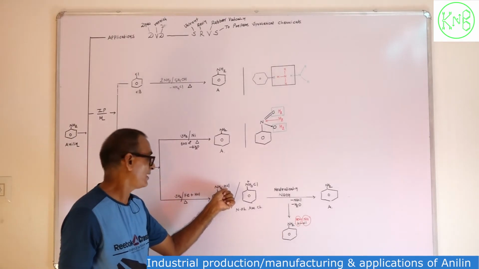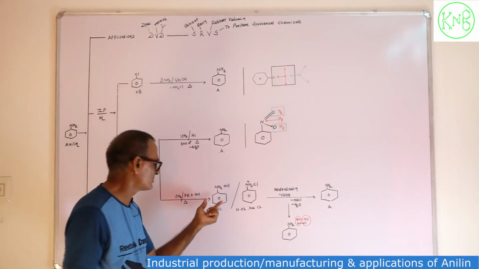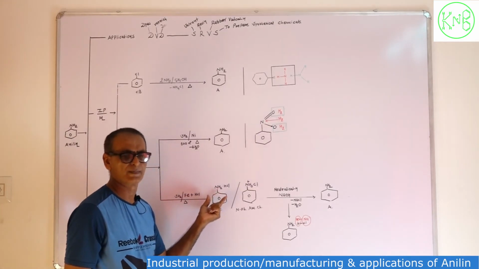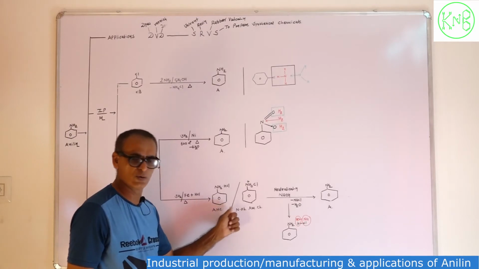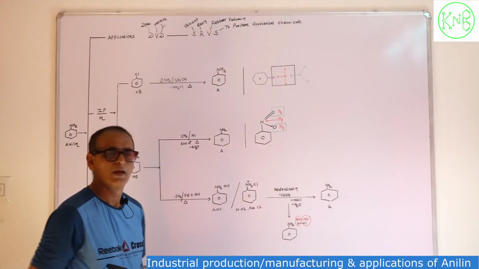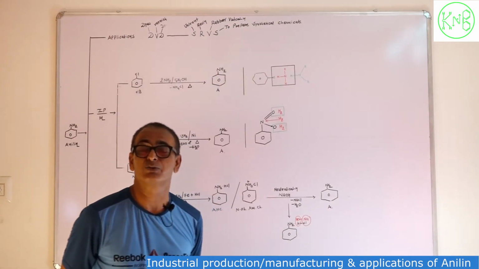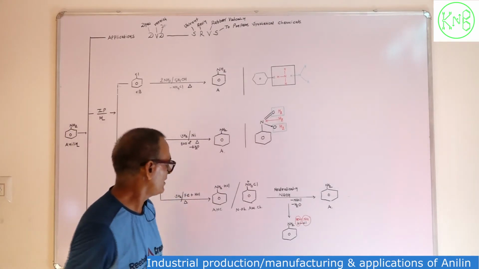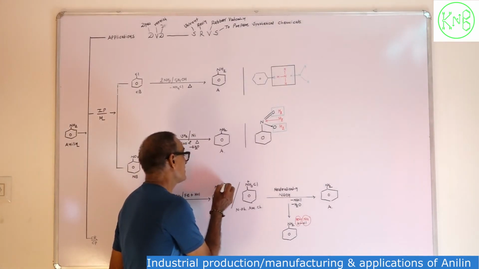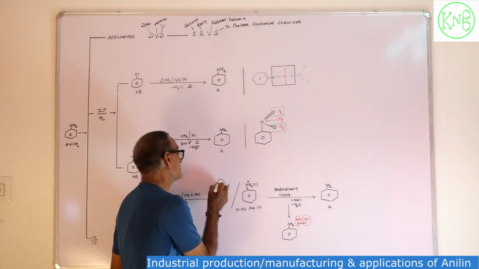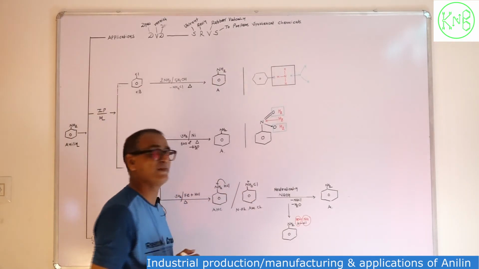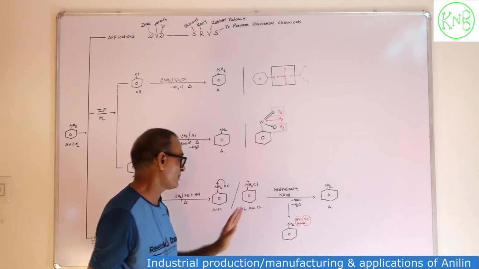HCl is the acid and aniline is the base. This is one type of salt, aniline hydrochloride, and HCl has a tendency to give a proton. So this hydrogen will shift from here to here, and we can also write it as benzene having NH3 plus and Cl minus.